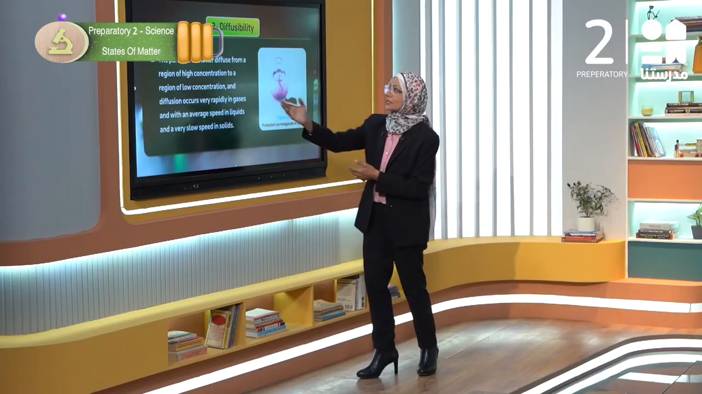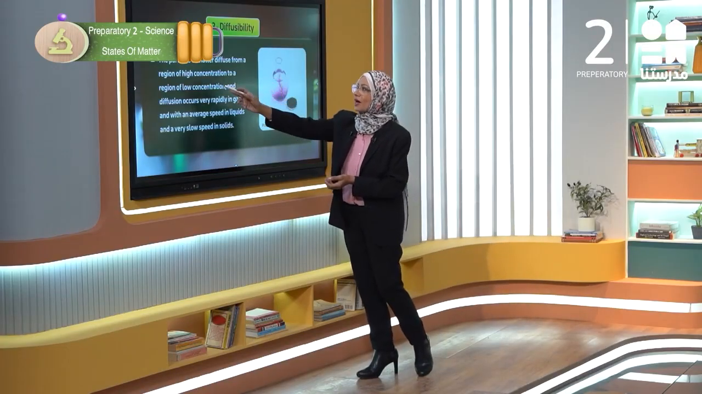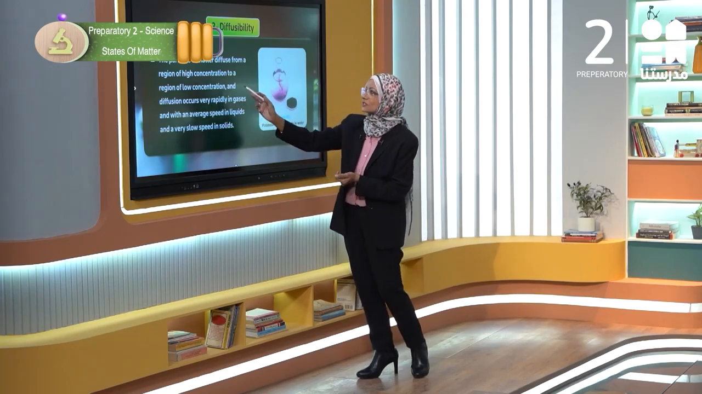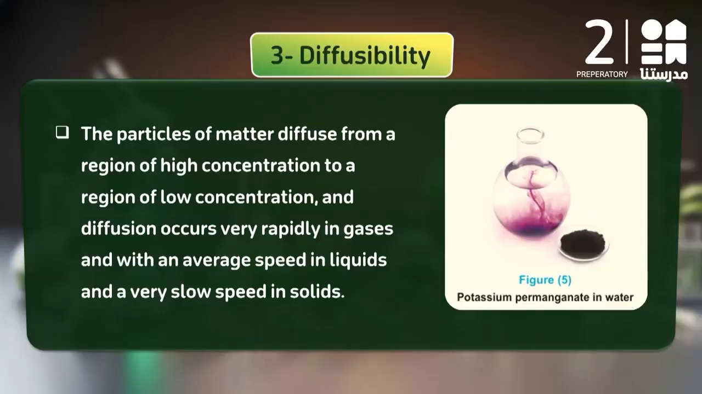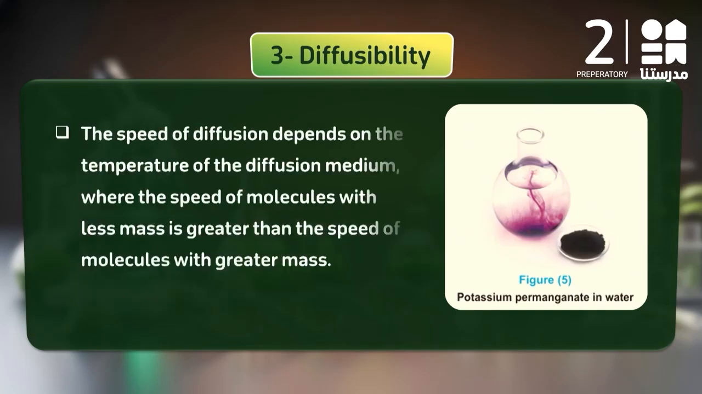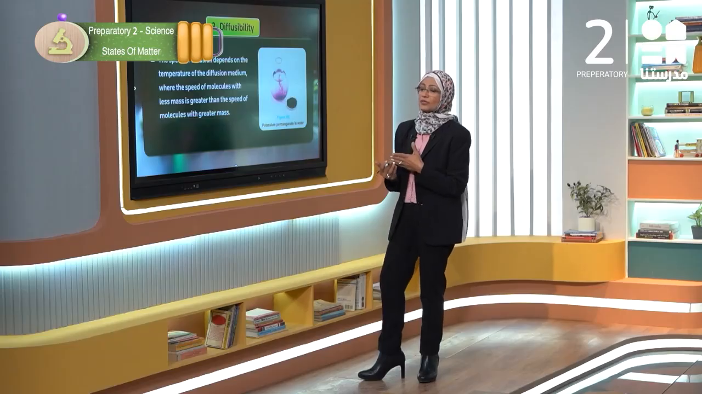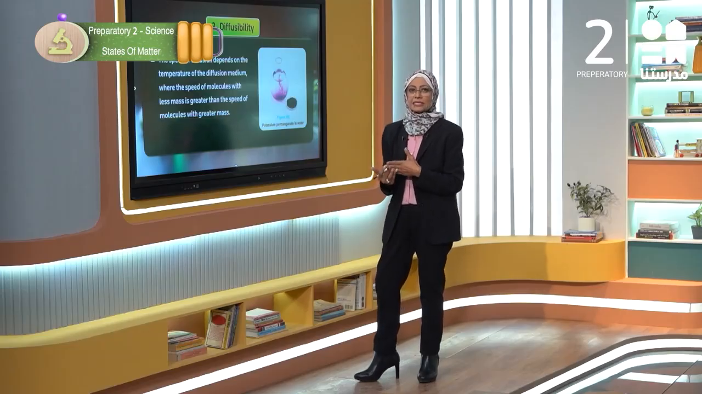Let's read it. The particles of matter diffuse from a region of high concentration to a region of low concentration, and diffusion occurs very rapidly, meaning very fast, in gases, with average speed in liquids, and with very slow speed in solids. Let's go to other characteristics. The speed of diffusion depends on the temperature of the diffusion medium. As temperature increases, diffusion increases, because the motion of the particles increases. So diffusibility increases by increasing the temperature.